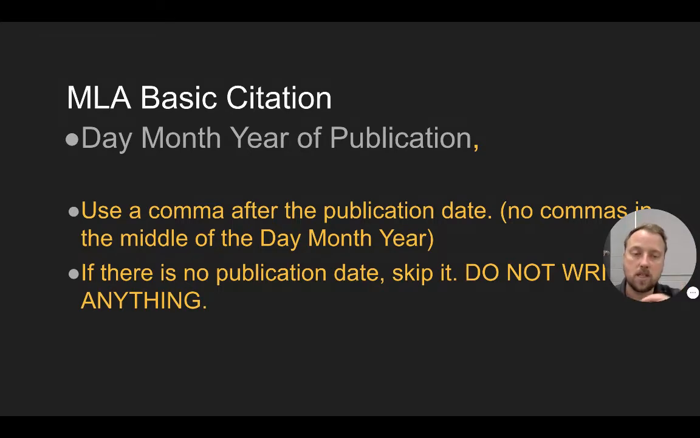So it's okay if you're missing the day, and it's also okay sometimes if you're missing the month. Obviously, you need to have the year because it wouldn't make any sense to not have that. So use a comma after the publication date. There is no comma in between the day, month, and year. So usually the way we write, we'd put like November 18th, comma, 2020, okay, which is my birthday, November 18th.